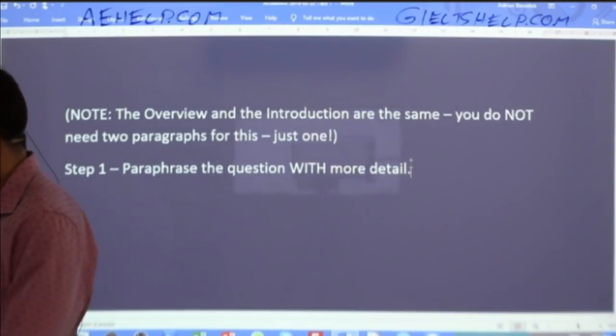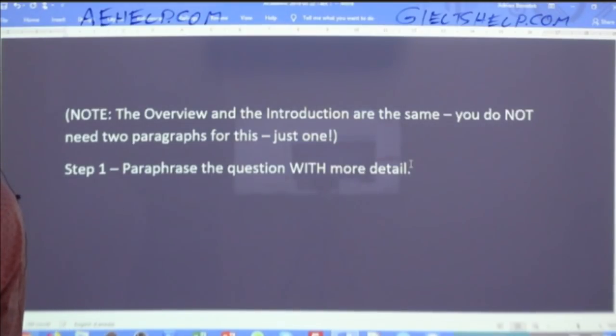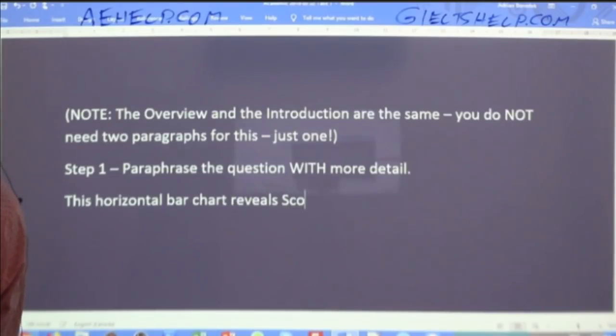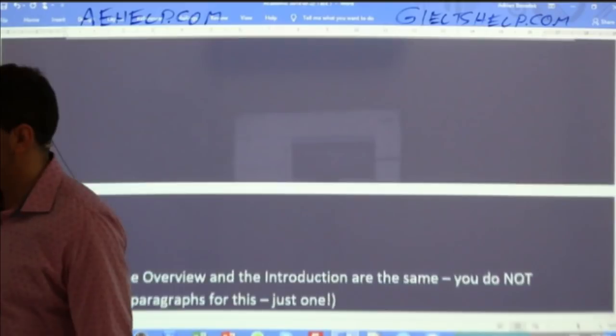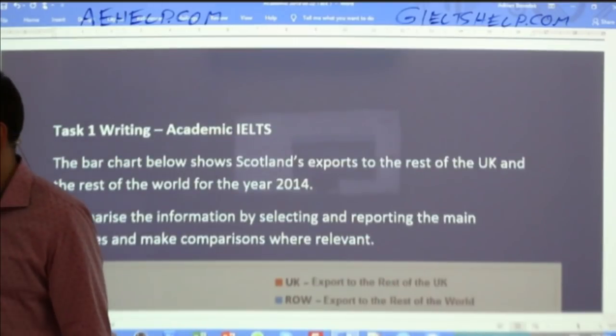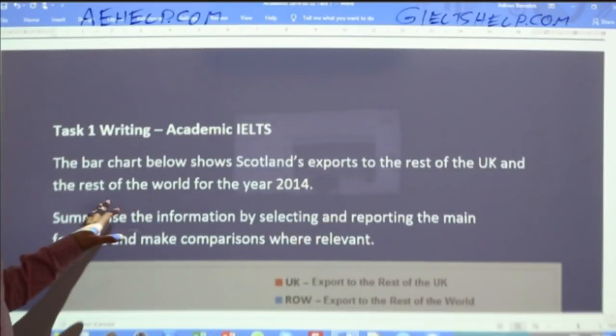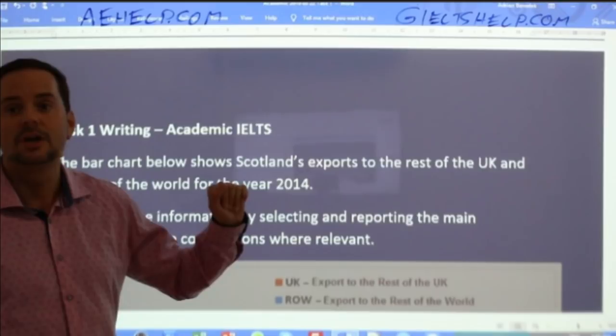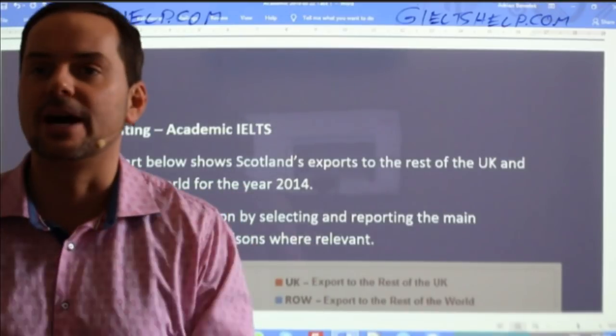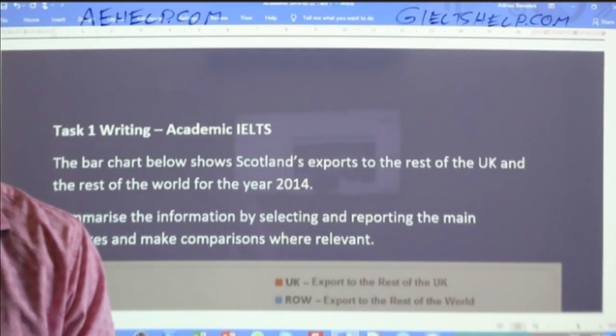So this horizontal bar chart reveals Scotland's exports to where? So here's again the question. To the rest of the UK and the rest of the world. You can emphasize that a little bit. How can you emphasize it?